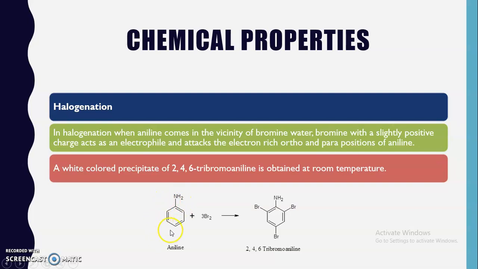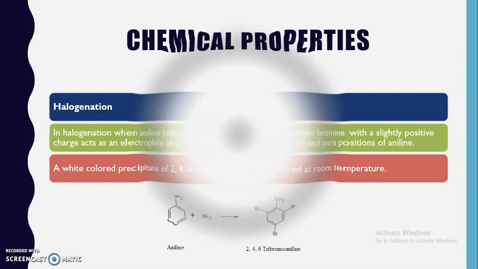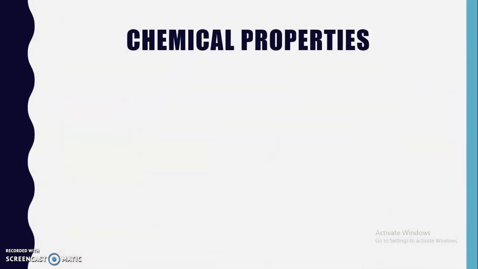That's why this benzene ring becomes more electron rich, and this charge is present on the ortho and para positions, due to which the electrophile, that is the bromine, will attack at the ortho as well as the para position. So this is about the first chemical property.